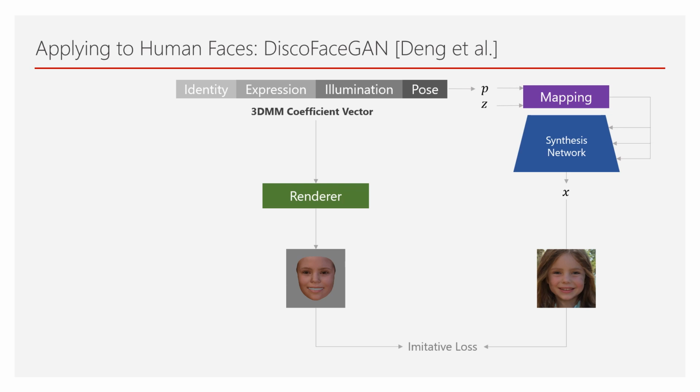It concatenates the 3DMM vector P and noise Z as input to the mapping network. An ad hoc objective named imitative loss is enforced between the sample X and the 3D render to ensure consistency. But this struggles to correctly condition the generation because the domains are different, leading to worse sample quality.